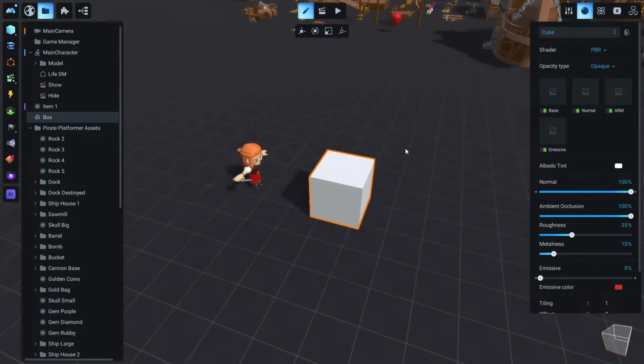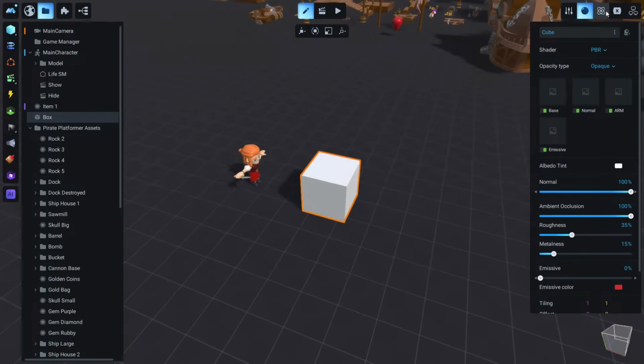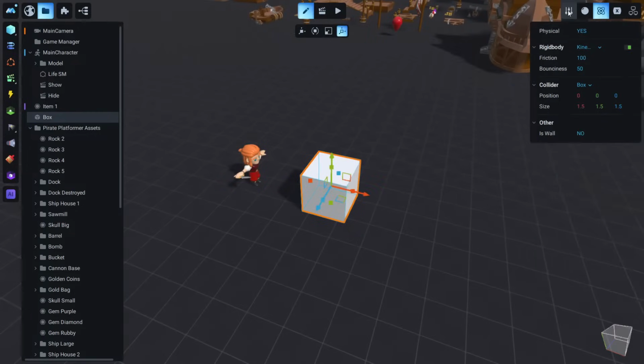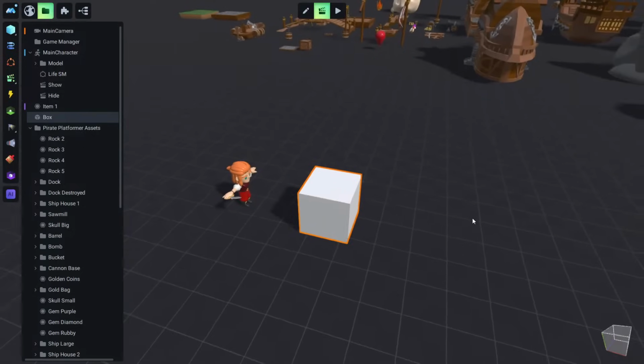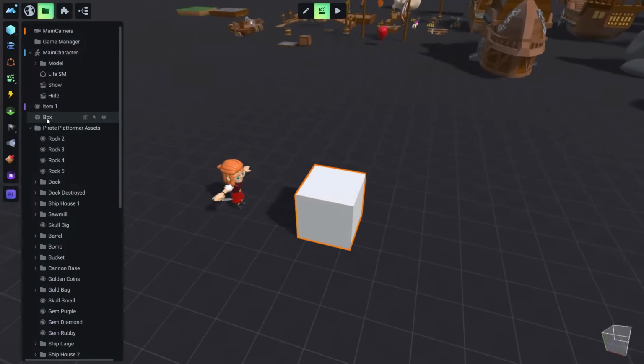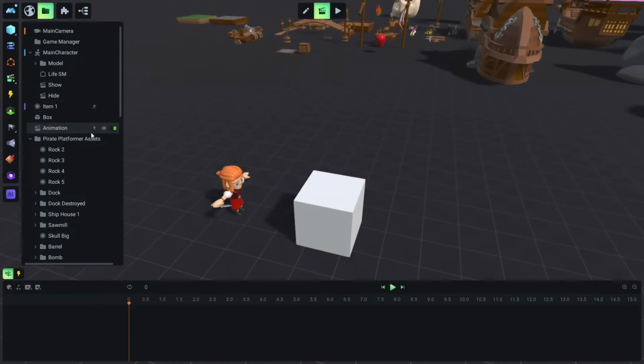In order to animate this, and of course we need to be in animation mode. Don't forget that we set this to kinematic so we can animate this. So we click on animation mode and we find our cube, and we either right click and create animation, or we just click this little button here and we create an animation.